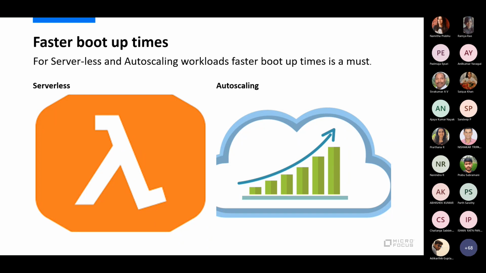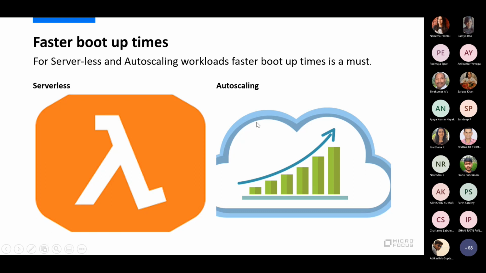When I say spin up from 0 to n, let's say that it takes 10 minutes to do that spin up. Then for the initial 1,000 requests, whatever I get in those 10 minutes, it's a pretty bad customer experience. Maybe none of these requests might work, and somebody might even get a timed out error. So it's a big no. We want the startup times to be in a fraction of seconds, or max 1 or 2 seconds. That's what we have to aim at.